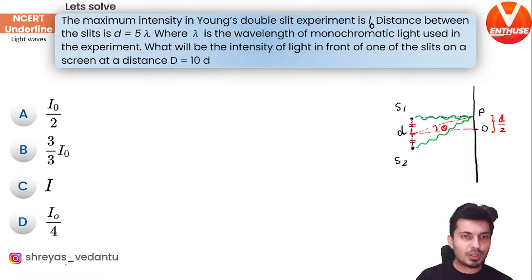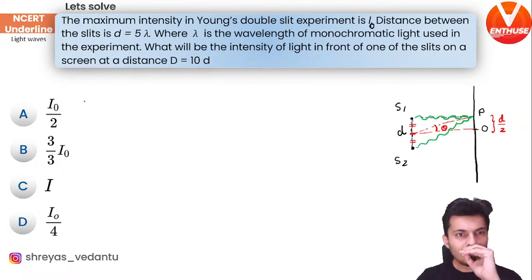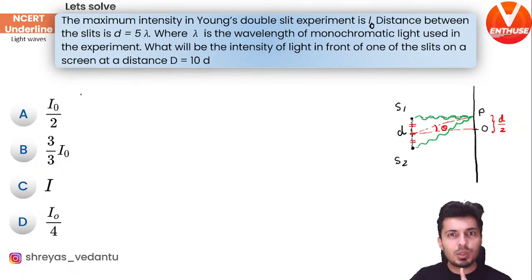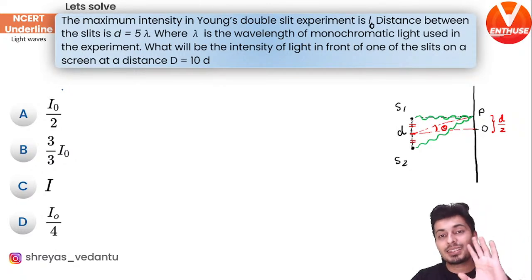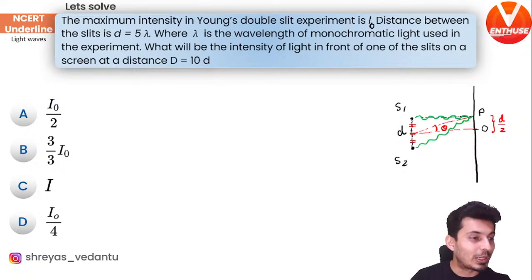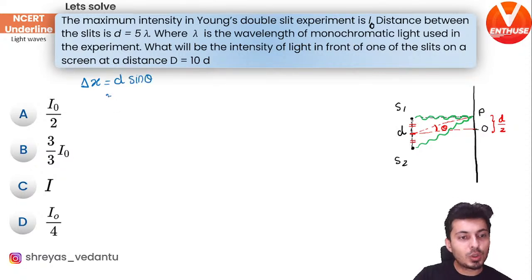Now let's start solving the question. The question is, what will be the intensity of light? First things first. To find intensity, I need to find out the phase difference. Without phase difference, I cannot find the intensity, correct? Because you have to use the formula I max into cos square phi by 2. To find phase difference, you need path difference, and the path difference formula delta x is d sin theta, and sin theta is approximately tan theta, which is opposite side by adjacent side.